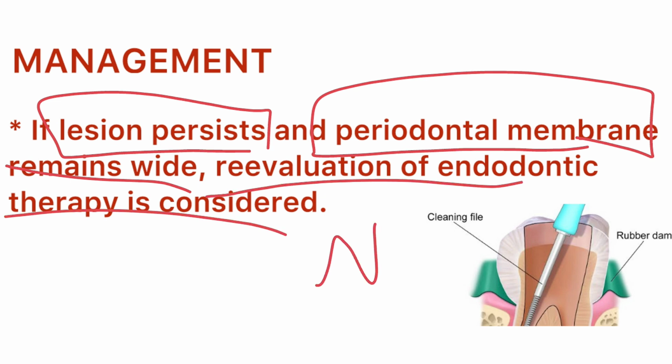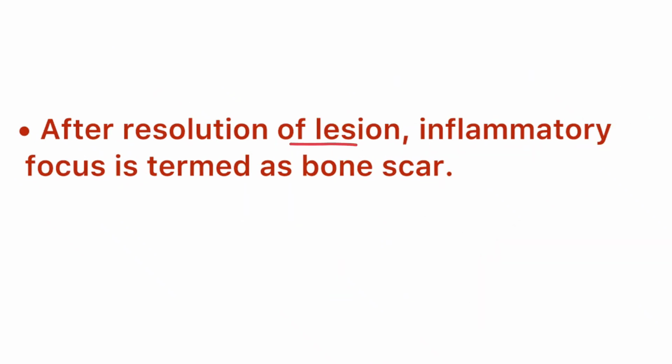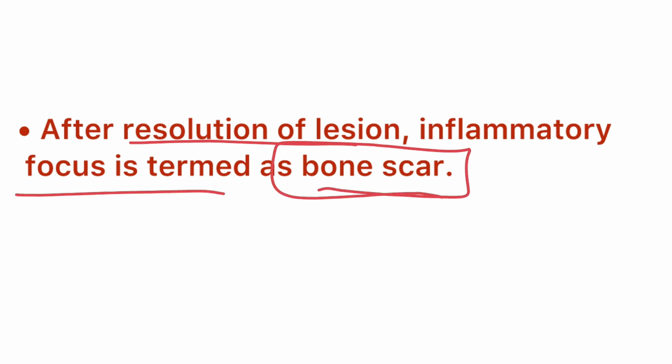Even after the root canal therapy, if there is still an inflammatory lesion at the apex, then we have to re-evaluate the endodontic therapy and do a re-RCT, and if the lesion is still not resolving, we have to extract the tooth. After the lesion has resolved or healed completely, an inflammatory focus termed a bone scar may be present. The presence of a bone scar is a sign of healing of the inflammatory lesion or the condensing osteitis. So here we have come to the end of this topic.